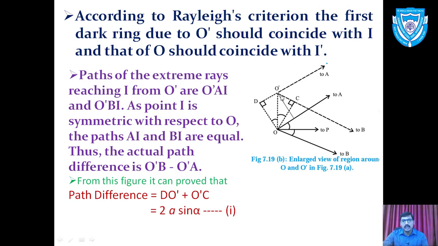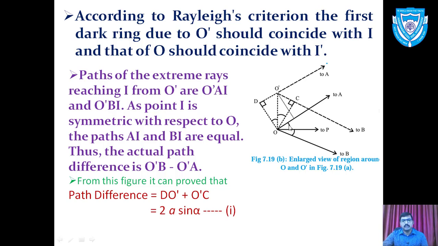So O'C and DO' will be the additional path for rays O'B and O'A. We have considered the actual path difference as O'B minus O'A in this case. Again in the diagram, alpha is the angle between these two.